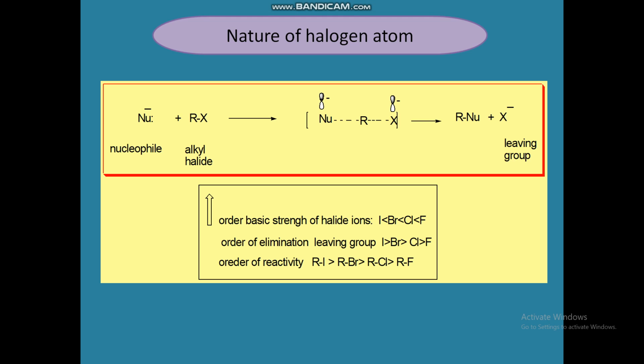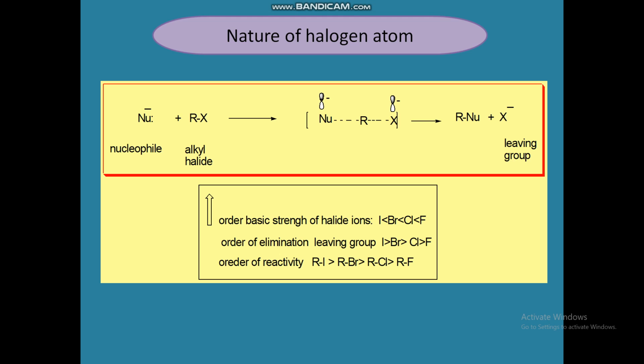Here the stability of an anion is inversely proportional to its basicity. Therefore the best leaving group is the weakest base. The leaving group will be a weak base.